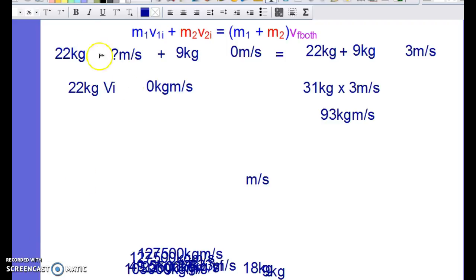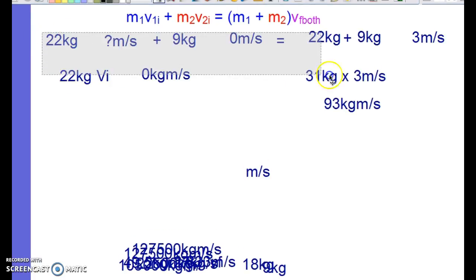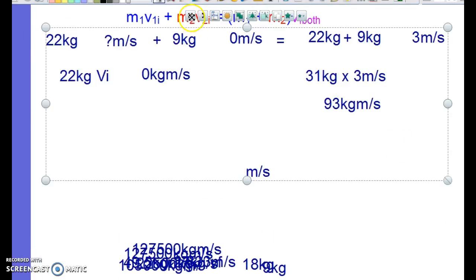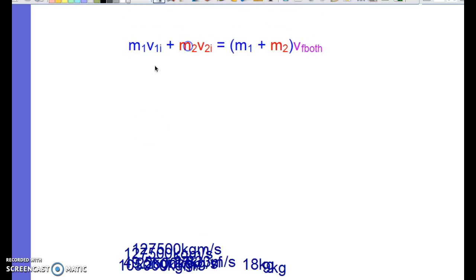So for number 5, when you're reading through the problem here, you've got a skateboarder, so a person, would be mass 1, 47.4 kilograms, and they're running down the sidewalk with a speed of 4.2 meters per second. So you can get the momentum of the kid here. Plus, there's a skateboard here. It's not moving. It's a stationary skateboard, and so therefore the momentum here is 0. And then the kid jumps on the skateboard and they go off together. So the only thing you don't know is m2.